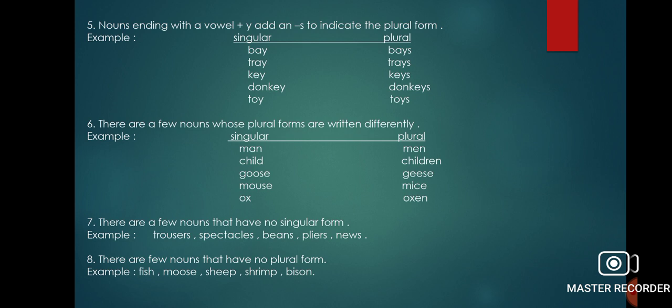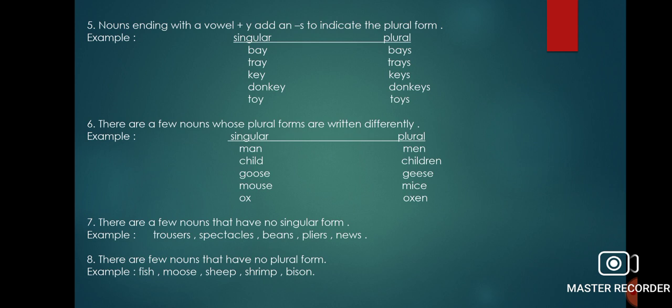And there are nouns that have no plural form, like fish, moose, sheep, shrimp, bison, news, money, music. We cannot write new, right? We have to write news. We cannot write monies, we have to write money. We cannot write musics, we have to write music.